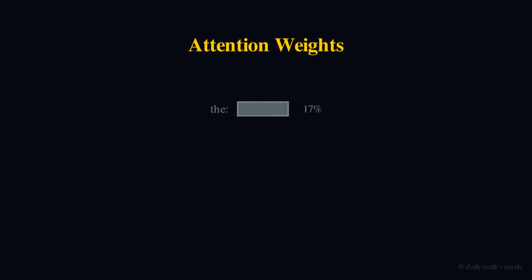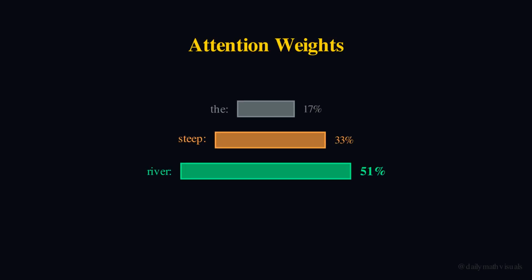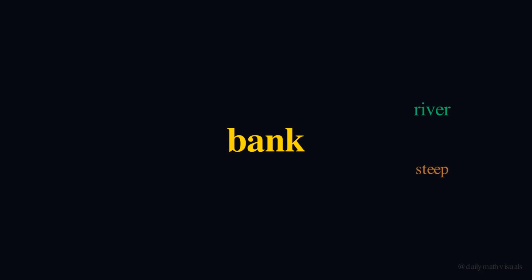What do these percentages mean? They are attention weights. They tell bank how much to listen to each word. Bank pays 51% attention to river, 33% to steep, only 16% to the. River has the most influence, so bank knows, I'm a river bank, not a money bank. The word river gave bank the context it needed to understand itself.